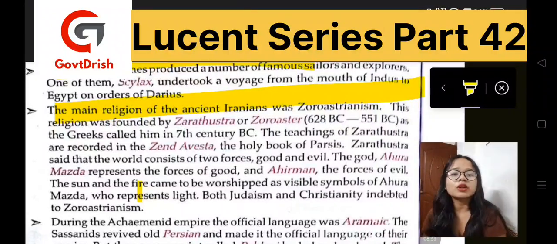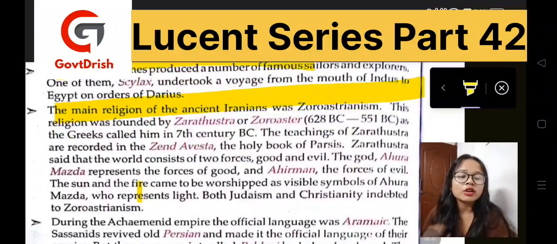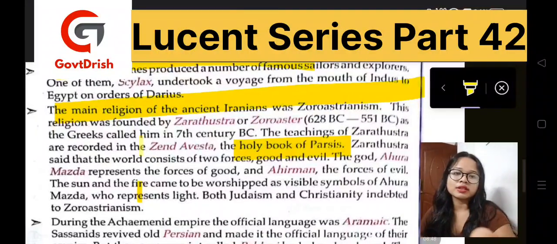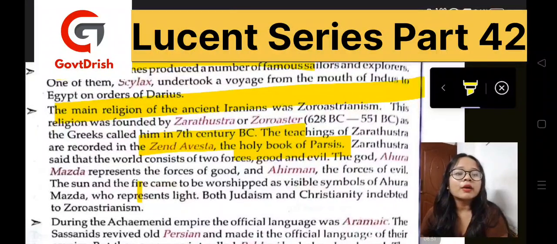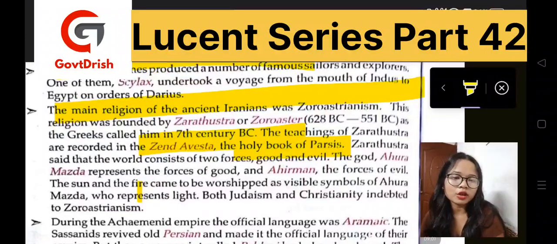Now, what about the teachings of Zarathustra? Like, what was the religion about? These teachings are recorded in the book called Zend Avesta, and it is the holy book of the Parsis. This is very important, Zend Avesta. Now, what was their belief? Their belief was that there are two forces. One is good and one is evil. Now, the god Ahura Mazda, according to their reference, represents the forces of good, and Ahriman represents the forces of evil.